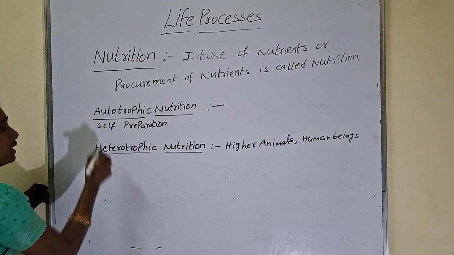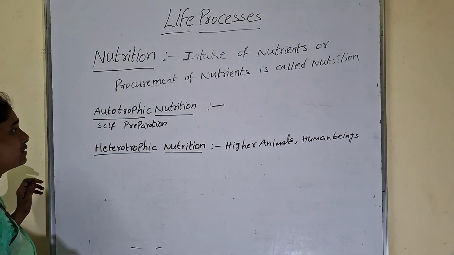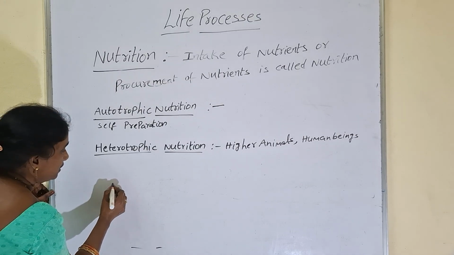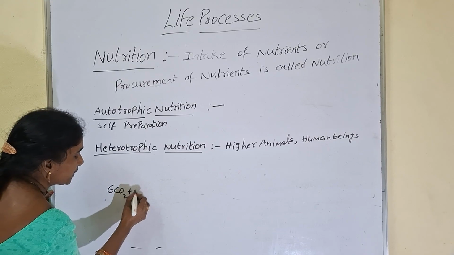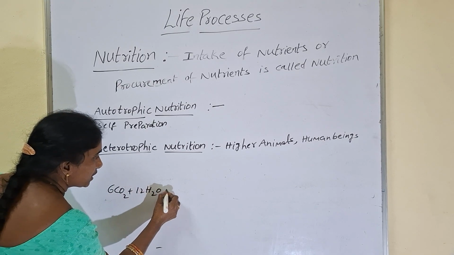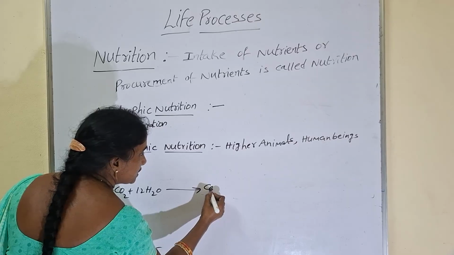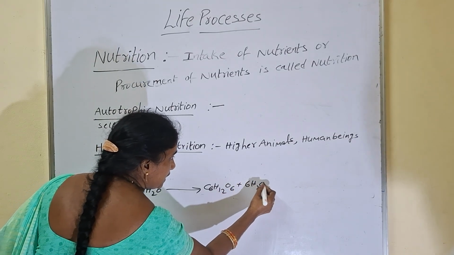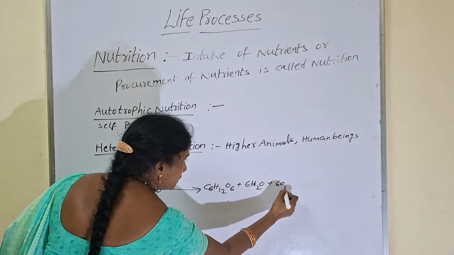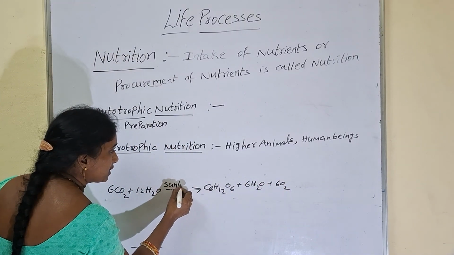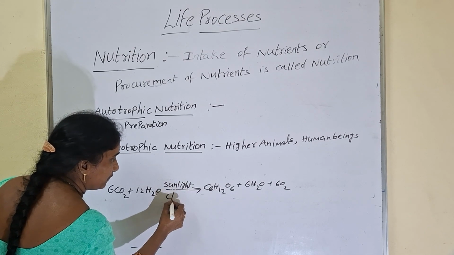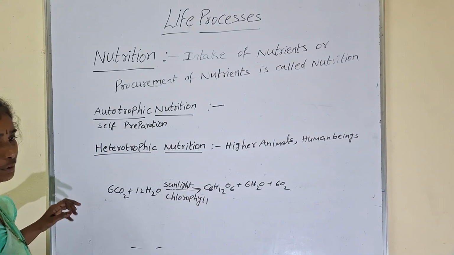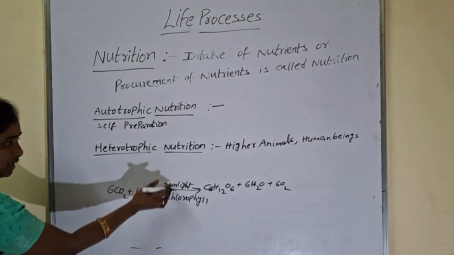In autotrophic nutrition, what are the raw materials required for green plants? First, sunlight. If you take the photosynthesis equation: 6CO2 plus 12H2O gives rise to C6H12O6 plus 6H2O plus 6O2, in the presence of sunlight and chlorophyll. So these are the raw materials required for photosynthesis: carbon dioxide, water, sunlight and chlorophyll.